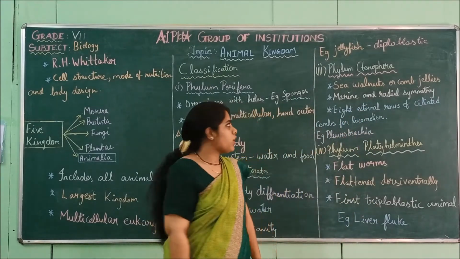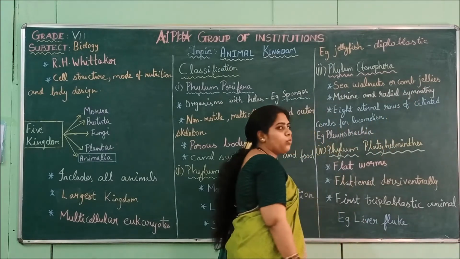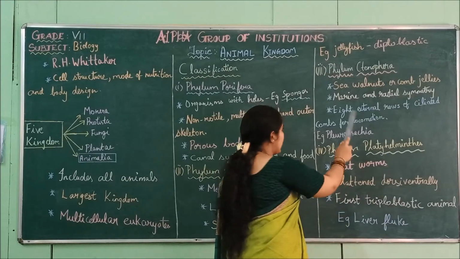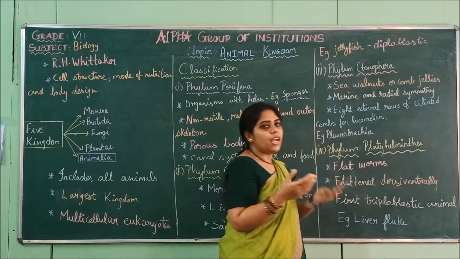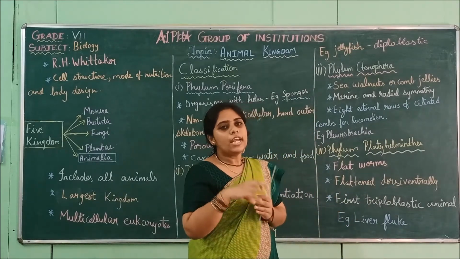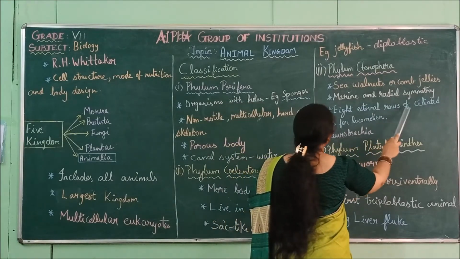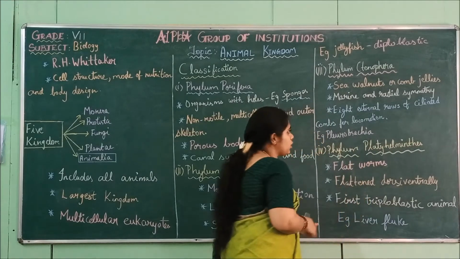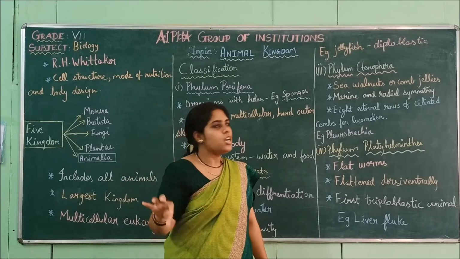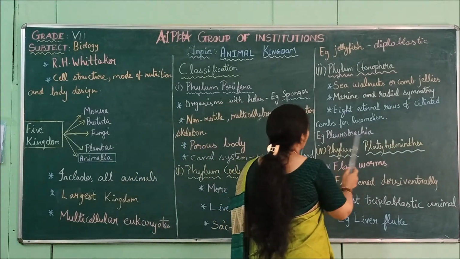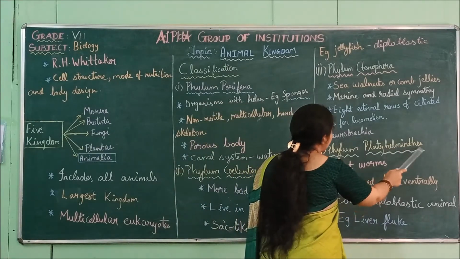Next is phylum Ctenophora. It is also known as sea walnuts or comb jellies, and they are marine. They live in sea water and have radial symmetry. If you take the animal and cut it in any direction, it will be divided into equal halves. There are 8 external rows of ciliated combs for locomotion, small hair-like structures for movement. Example, Pleurobrachia.